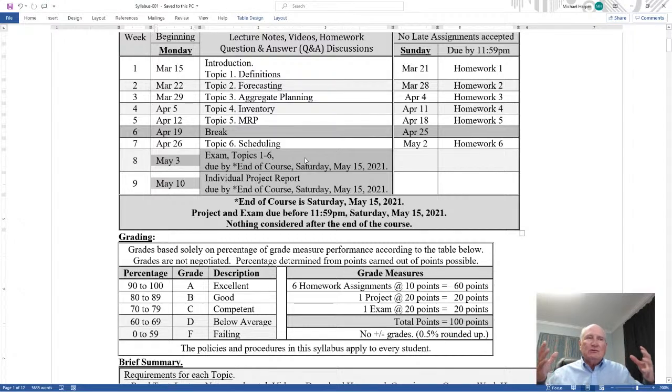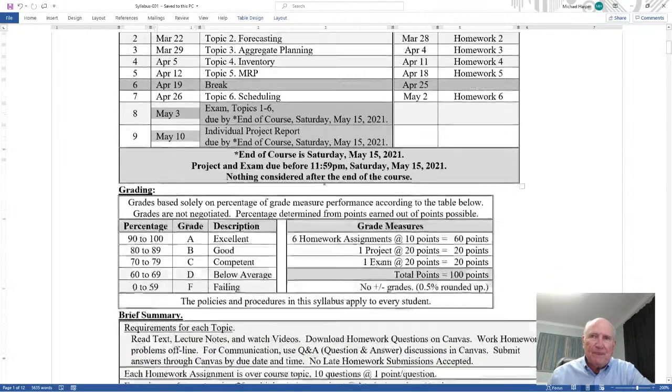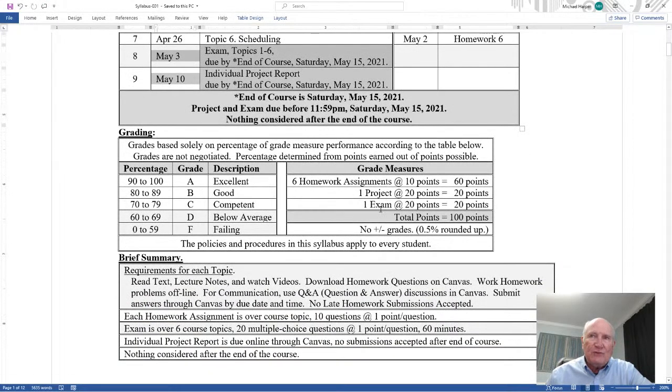Well, there's where you understand the material and you begin to demonstrate and also validate that you know this material. You can take an exam, you can do a project, you can do it at the very end of the course. Okay. Now, as far as rounding is concerned, notice no plus minus grades.